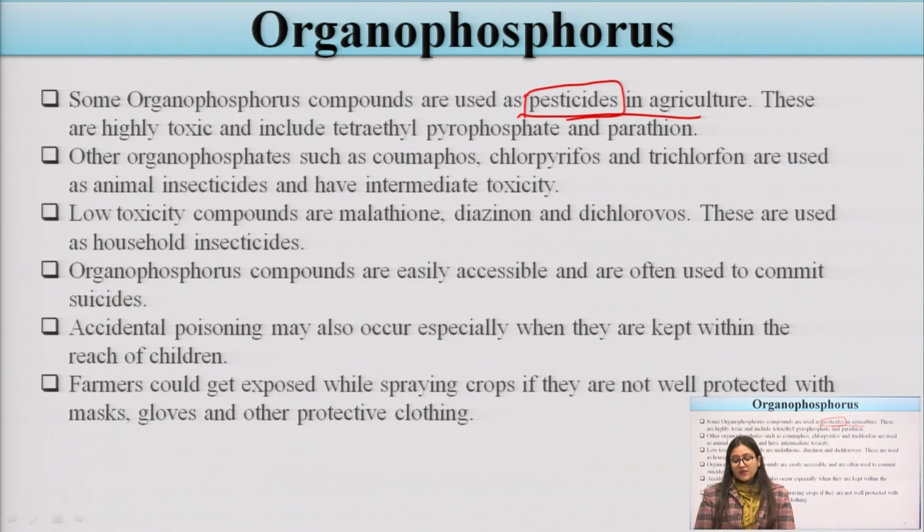Other organophosphates such as coumaphos, chlorpyrifos and trichlorfon are used as animal insecticides, and they have intermediate toxicity.